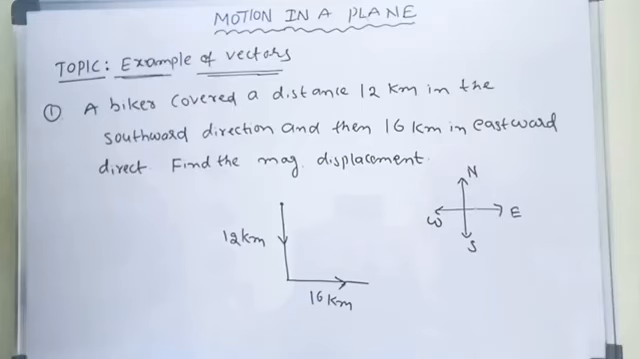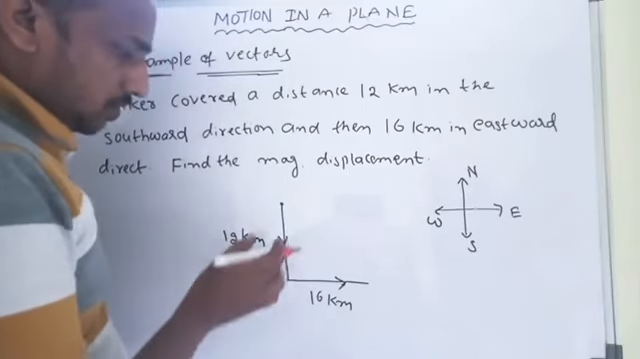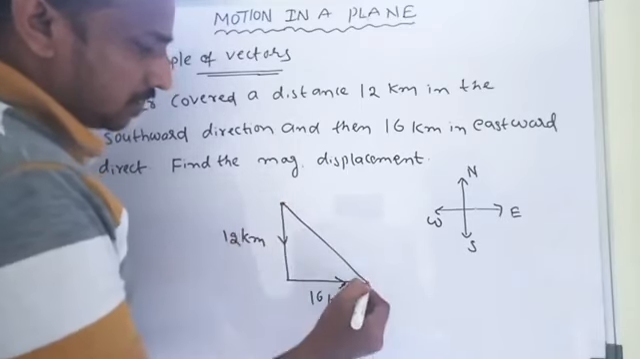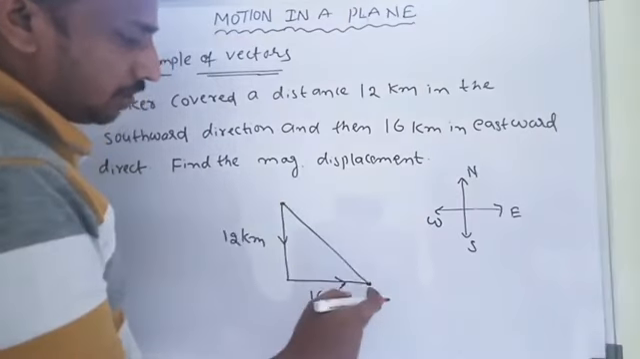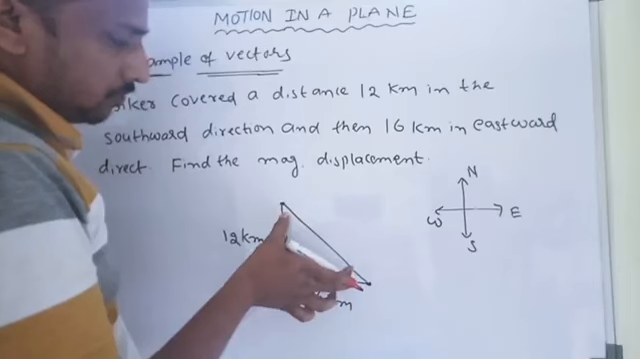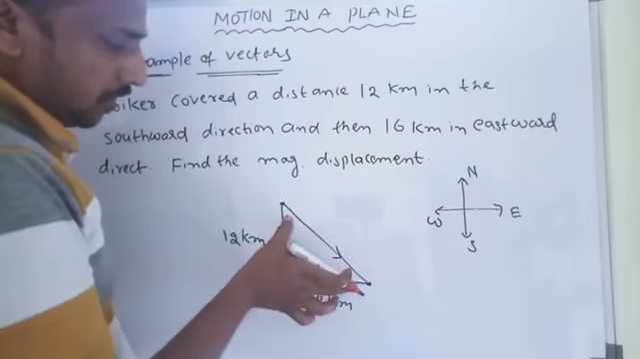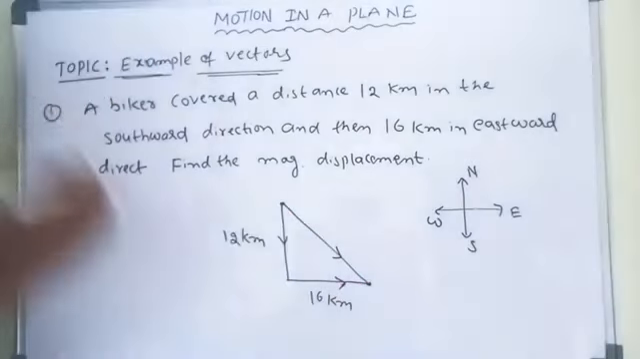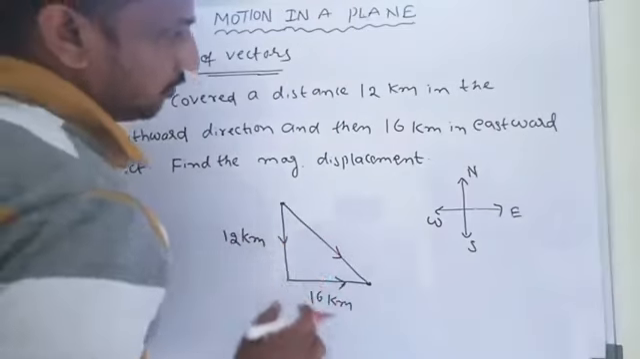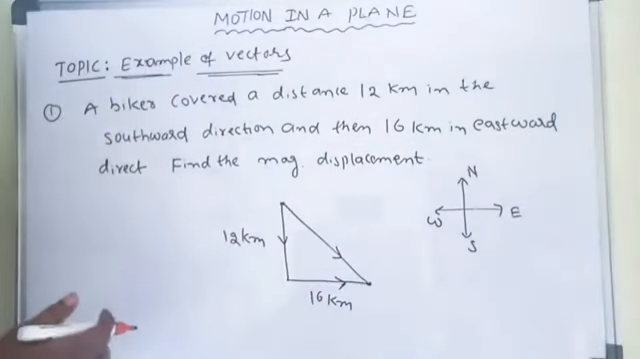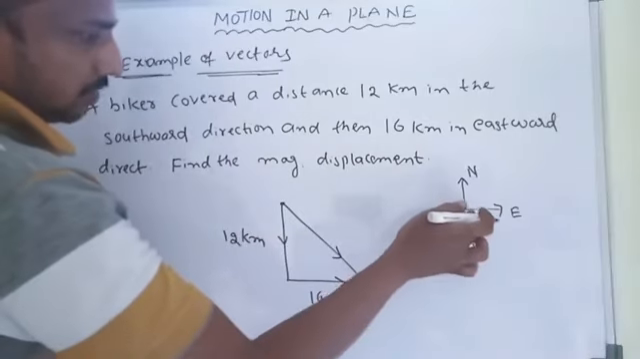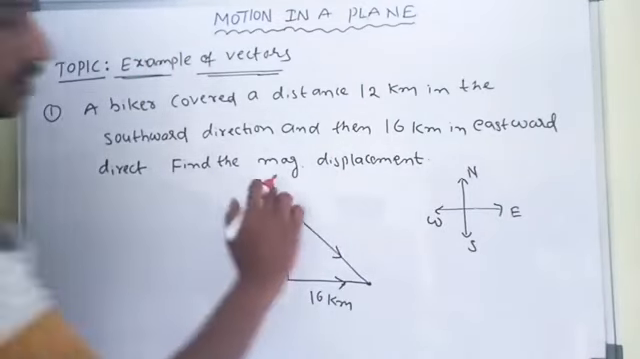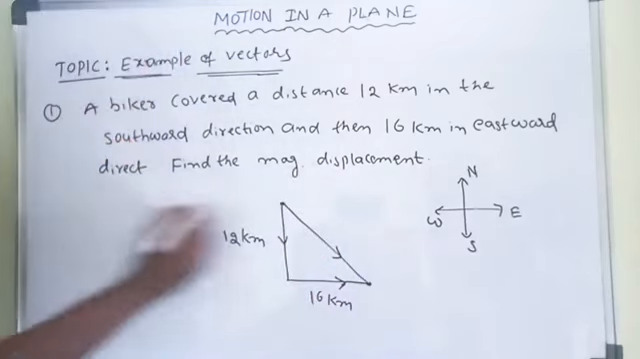So then what is the magnitude of displacement? Displacement is from the initial position to the final position. This is the initial position, this is the final position, and this is the resultant magnitude. This is the direction of displacement, southeast. But here he is not asking direction, he is asking only the magnitude of displacement. What is the formula?